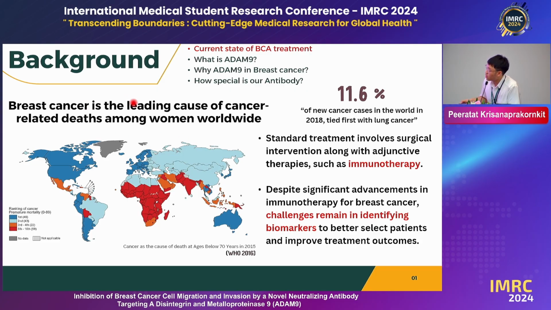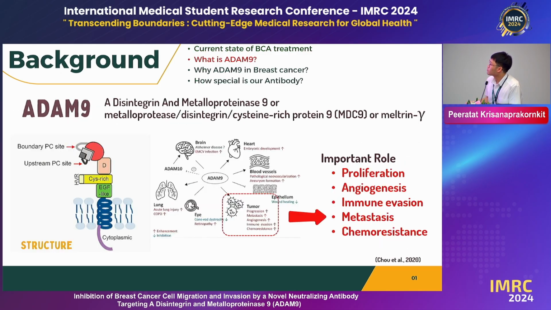Breast cancer is the leading cause of cancer-related deaths among women worldwide. Despite significant advancements in immunotherapy for breast cancer, challenges still remain in identifying the biomarkers to better select patients and improve treatment outcomes. ADAM9 is a transmembrane protein that functions by shedding cell surface proteins and plays a crucial role in carcinogenesis, particularly in cancer cell metastasis.